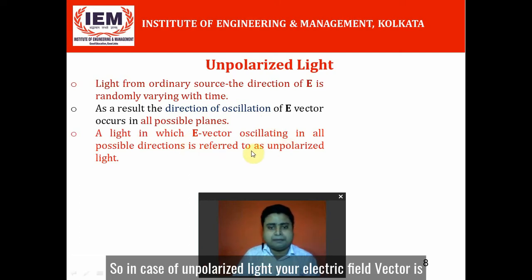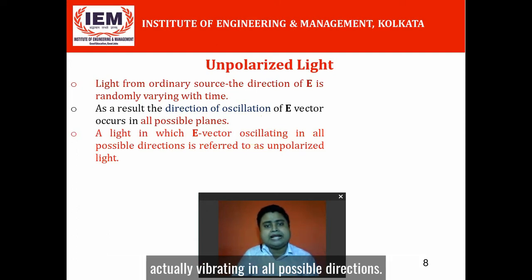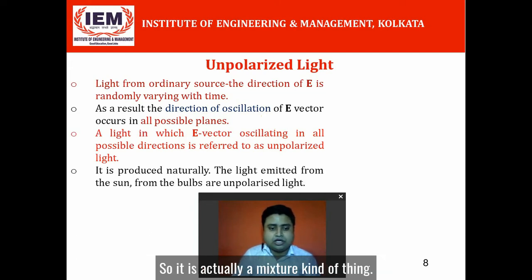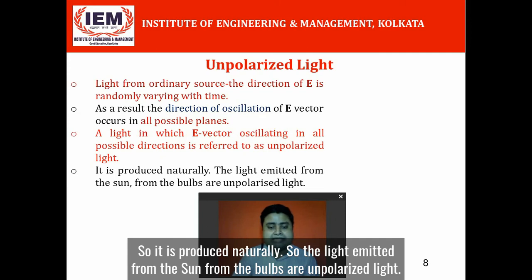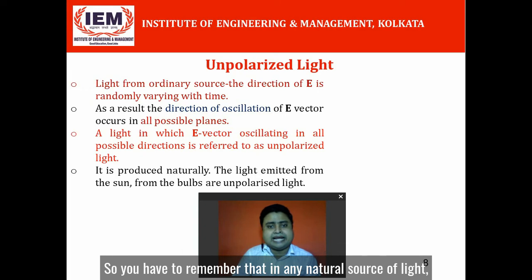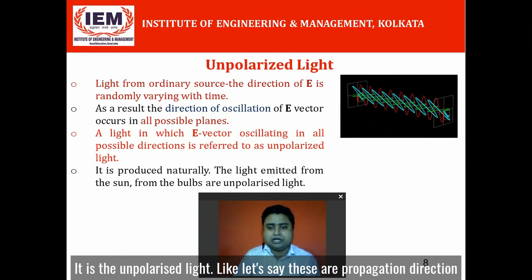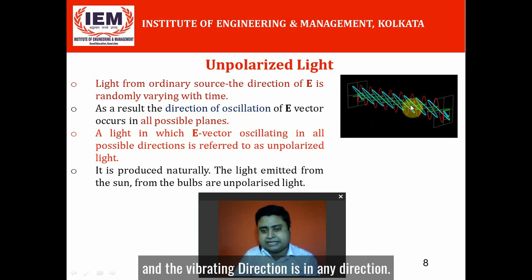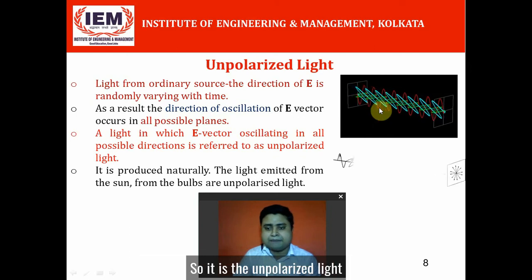So in case of unpolarized light, your electric field vector is vibrating in all possible directions. It is a kind of mixture. It is produced naturally. The light emitted from the sun and from the bulb is unpolarized light. You have to remember that any natural source of light gives unpolarized light. Let's say this is the propagation direction of your electromagnetic wave, and the vibration is in any direction. So it is unpolarized light.